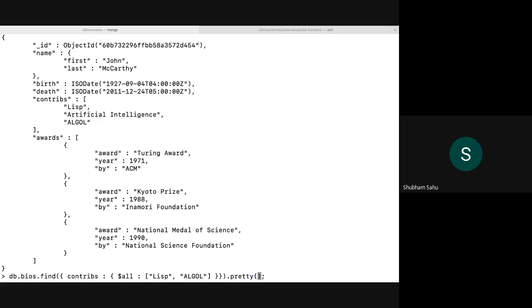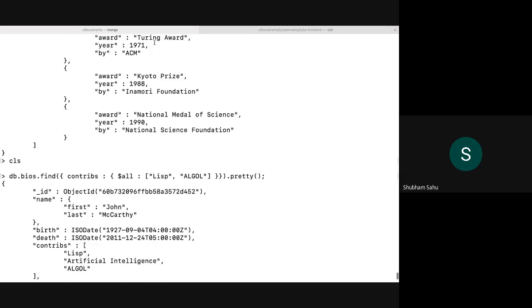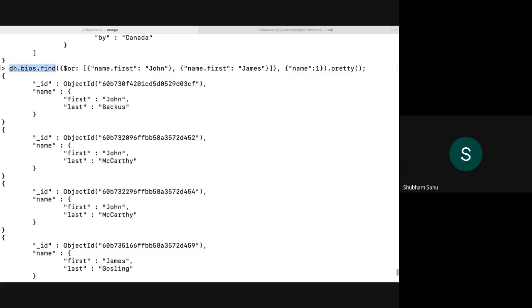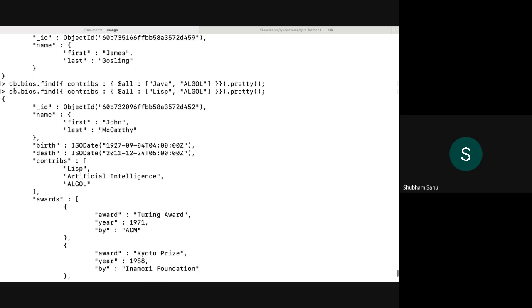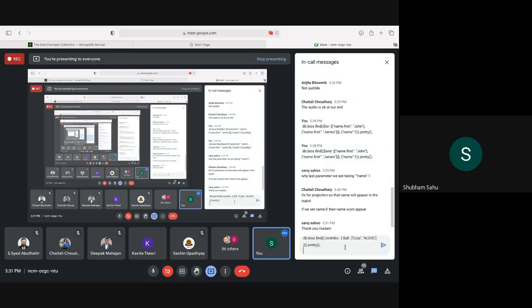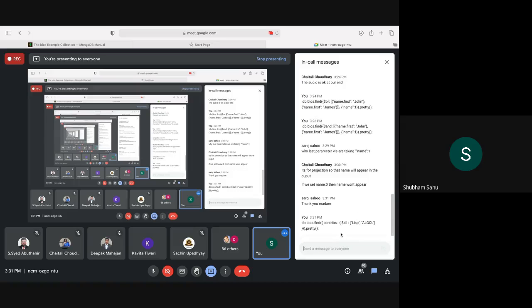Now, let me share with you. In find there can be more than one parameter.